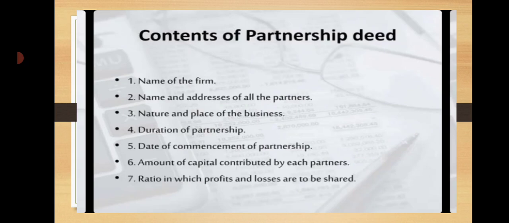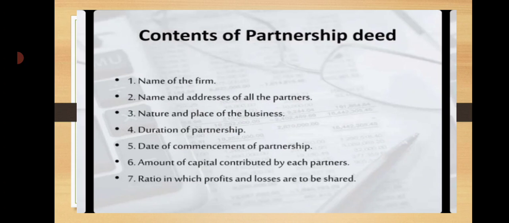Whether the decision in the case of Garner versus Murray is to apply in case of insolvency of a partner is also mentioned in the partnership deed. In the absence of a partnership deed, certain rules are applicable to the partnership firm. The first rule is the profit sharing ratio. Profits and losses are to be shared equally among the partners.